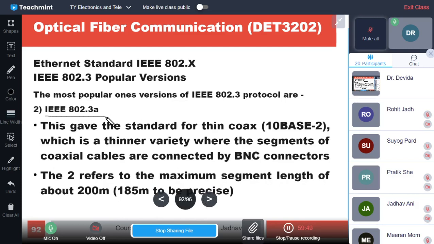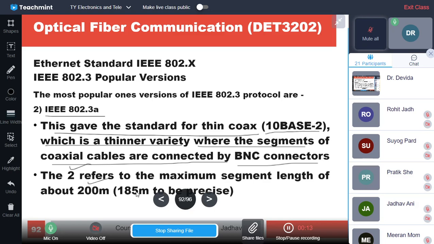Similarly, IEEE 802.3a gives the standard for the thin coaxial cable. So 10 base 2 is there, which is a thinner variety where the segments of the coaxial cables are connected by BNC connectors, and the 2 refers to the maximum segment length, about 200 meters.